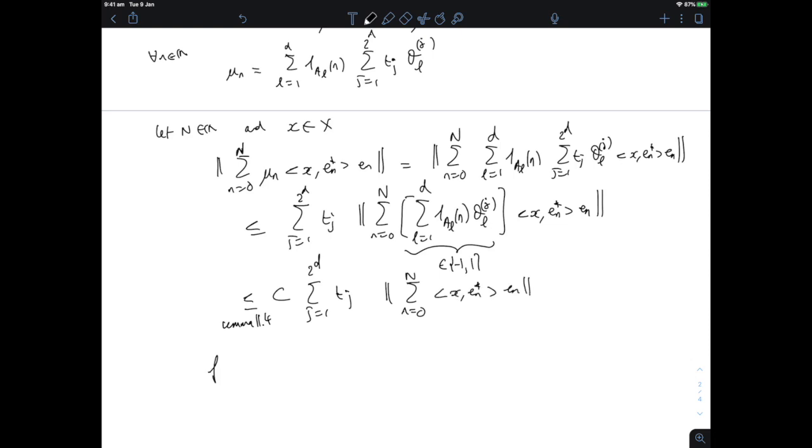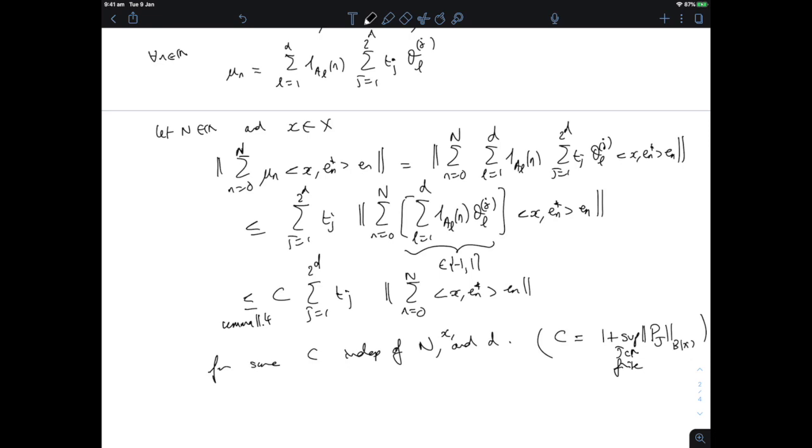and c here is independent, of course, of n, x, and d. Right, it's just the supremum, or really the c is, well, maybe 1 plus the supremum of the norm of the P_j's as bounded linear operators running over all finite subsets of the natural numbers.